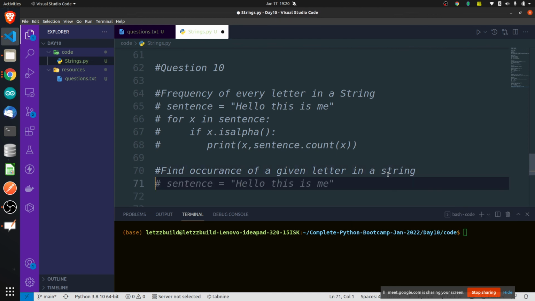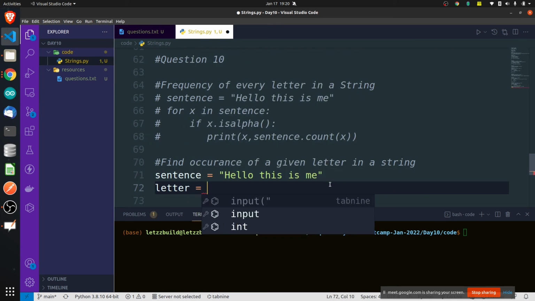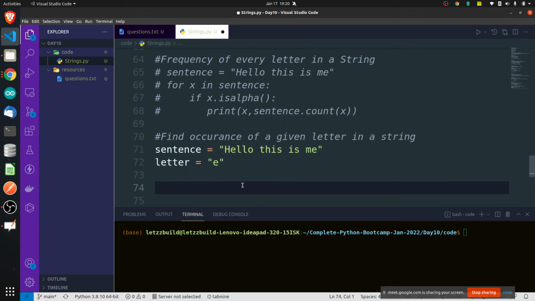I'll give a sentence. The sentence is this one. And which occurrence do you have to check? The letter is E. You have to check how many times E has occurred in the sentence. How to write it? Come on, tell me. We'll wind up, we'll finish up today.